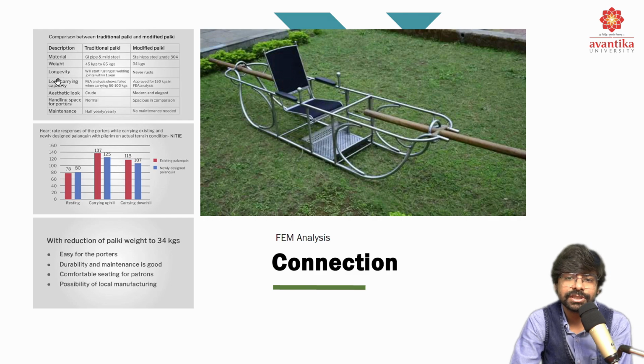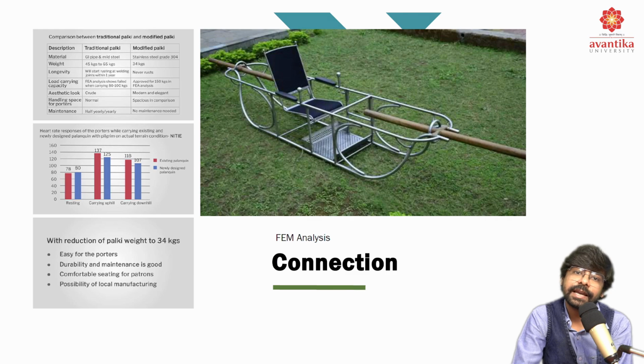Then comes the longevity: it has a bigger longevity in the long run because it never rusts. Then load carrying capacity, because it is validated through an FEM analysis for 150 kgs. Aesthetic look is also there, because it has a more modern and elegant look because of its design.